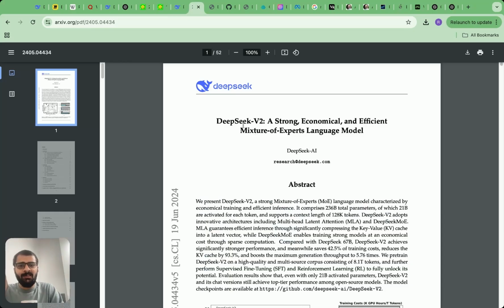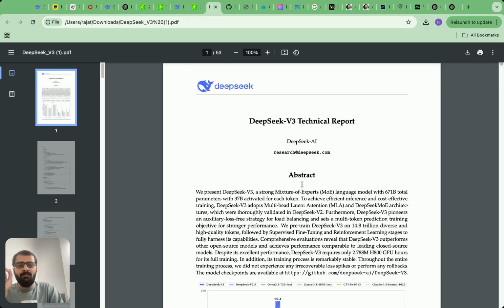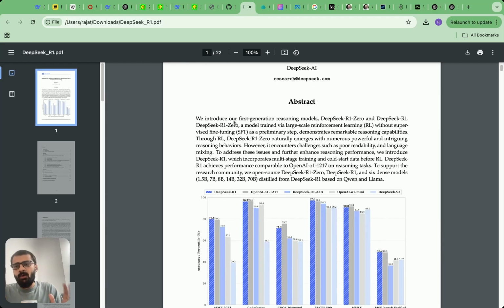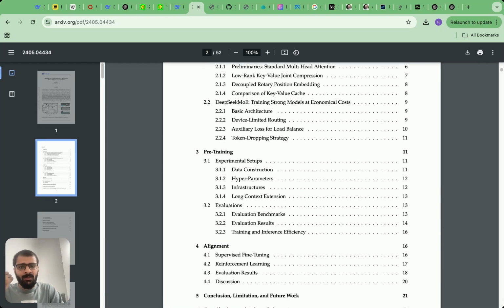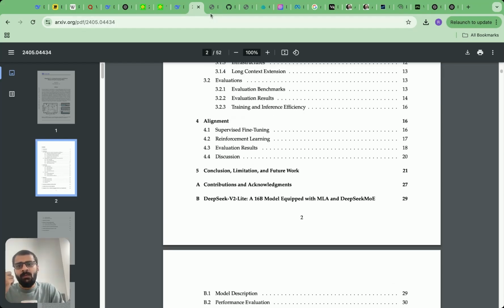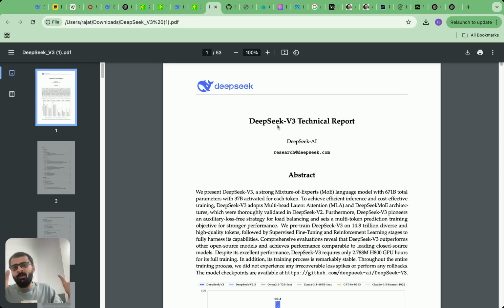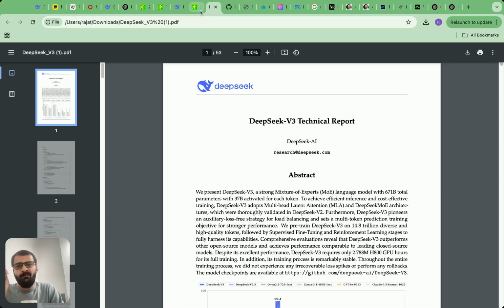For example, here you will see the paper for DeepSeek version 2. It's a 52-page paper. Here you will see the report for DeepSeek version 3, again a 53-page paper. And here you will see the paper for DeepSeek R1. My goal in this series is that there are several amazing things which they have mentioned in these papers related to the architecture, related to the training, etc. I'm going to unpack all of that and break it down into modular lectures so that you don't have to read this report, but rather, if you just go through these lectures, you'll understand the nuts and bolts of what is happening.